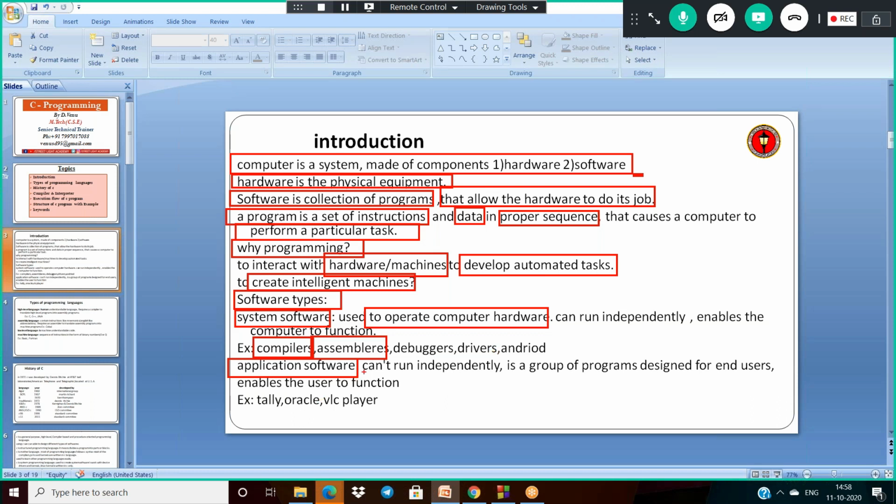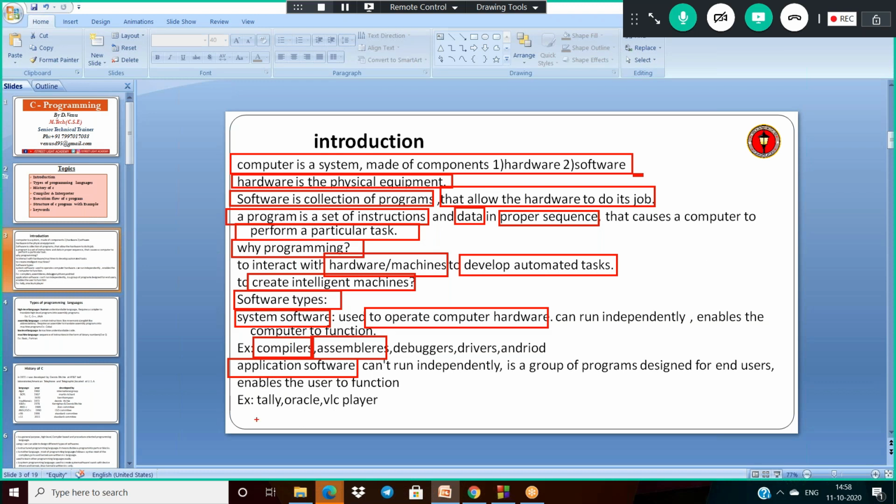Application software completely depends on the system software. That means once the system has the system software installed, only then can you install the application software.